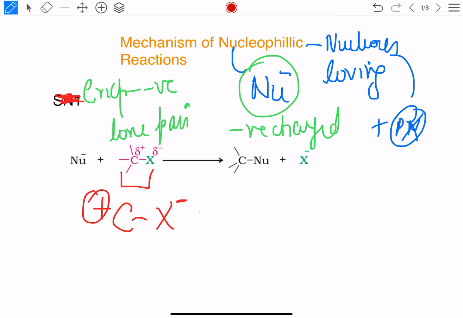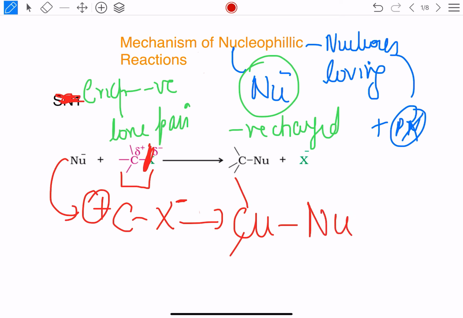As it is a positively charged entity, it will be attacked by a nucleophile easily because the nucleophile is looking for a positively charged entity. So this nucleophile will break the bond of the carbon and halogen. It will cleave this, cleave means breaking the bond, and form the bond between the carbon and the nucleophile, which would stabilize the carbon as well as the nucleophile.